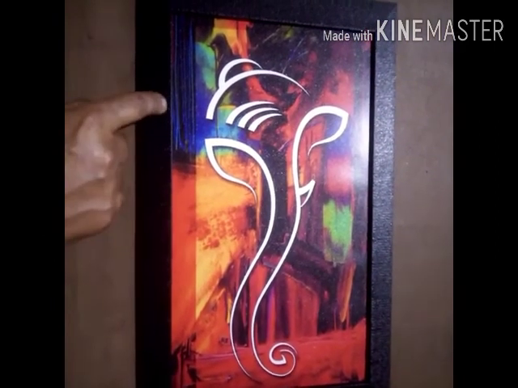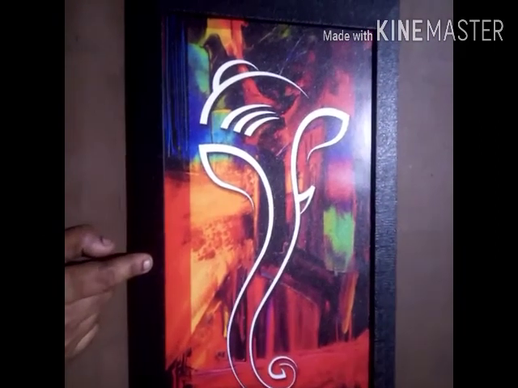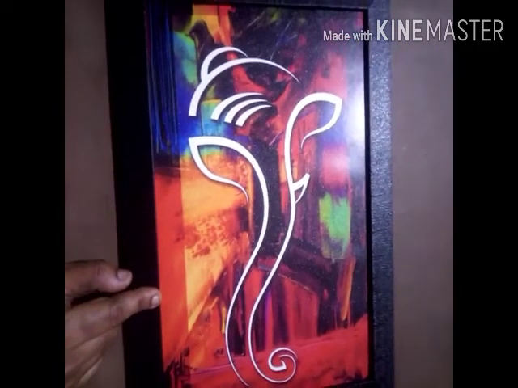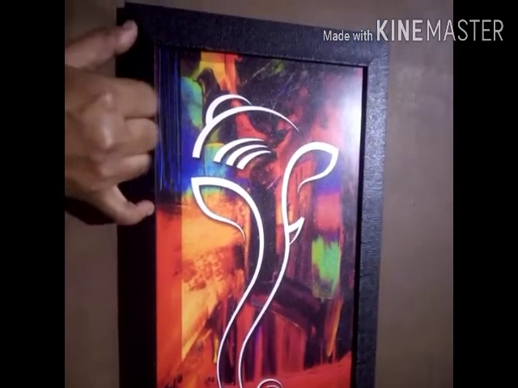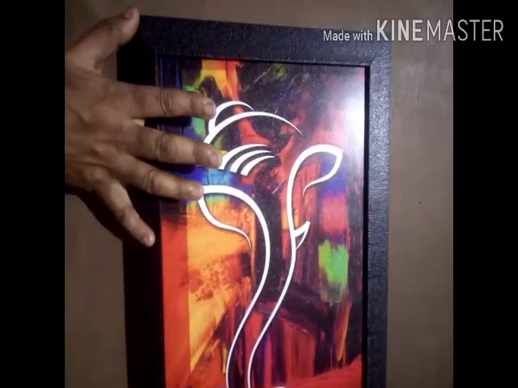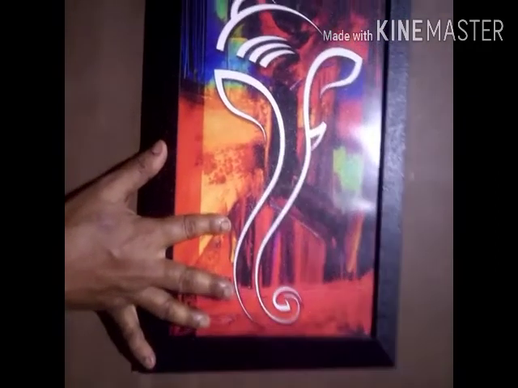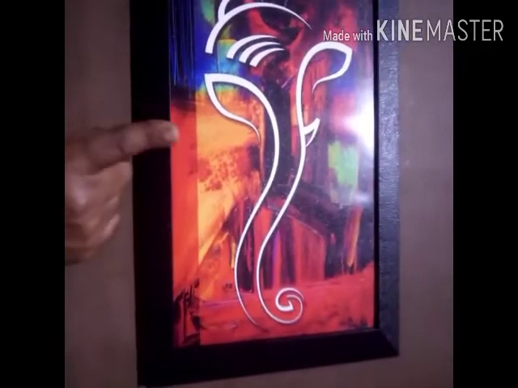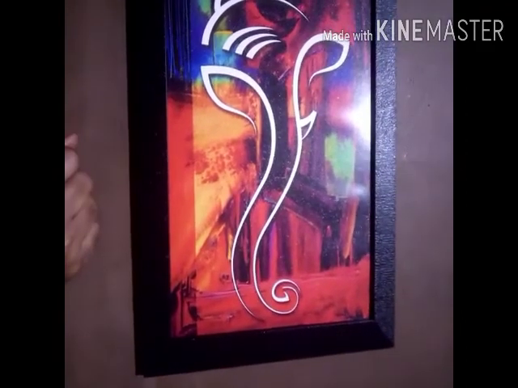Suppose this frame is broken. I need a new frame for this. So I need to measure the frame first. So I'll just measure with my hand span. See how I'm measuring. 1, 2. So it is of my two hand spans.